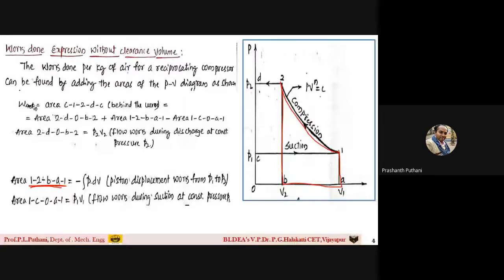Therefore, I will write this equation as minus PdV. Compression. So directly I will write the displacement work as minus PdV,